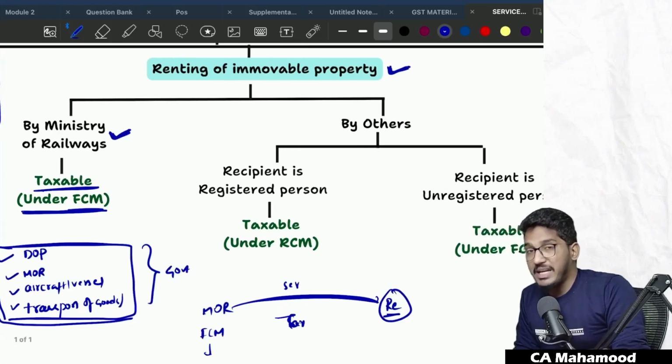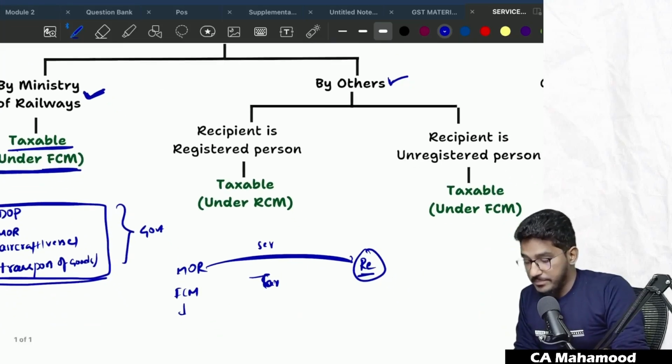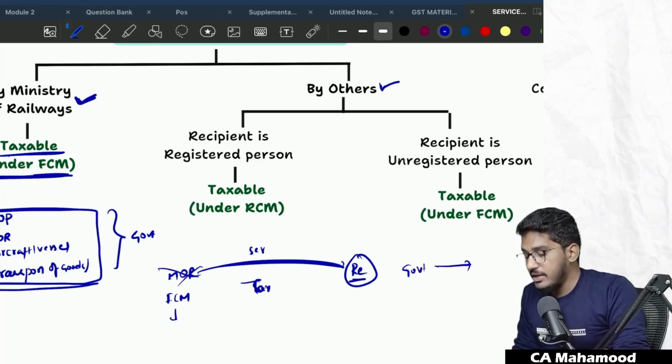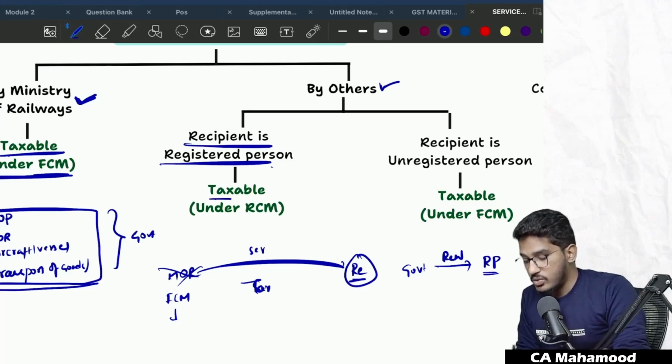If they are provided by others, if someone else is providing that renting of immovable property services, then also they will be taxable. And whether it will be taxable under forward charge mechanism or reverse charge mechanism, it depends on the status of the recipient. So other than Ministry of Railways, if the government is providing renting of immovable property services to a recipient who is a registered person, those services are taxable under reverse charge mechanism.